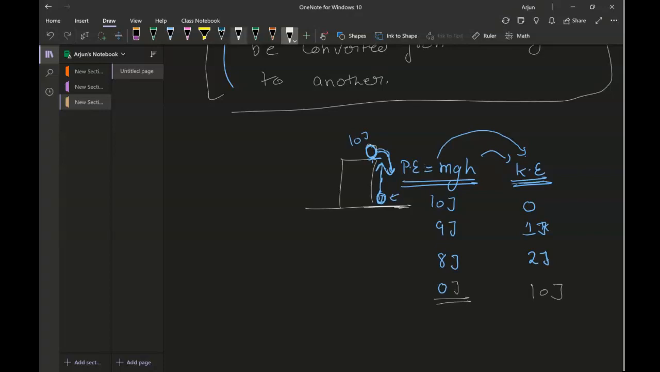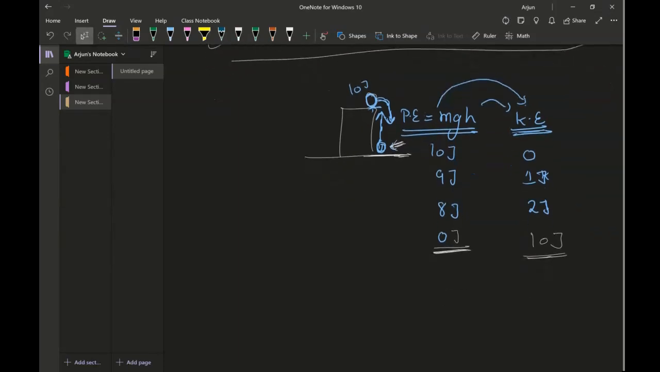A lot of students think that they should start finding the potential and kinetic energy once it hits the ground. After that, that will be a wrong assumption. We always take that it is about to hit the ground. At that time, what is the kinetic energy and what is the potential energy?